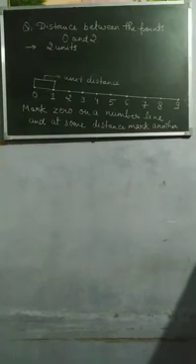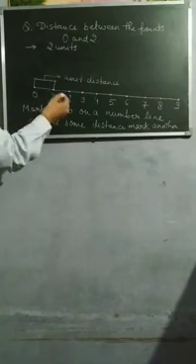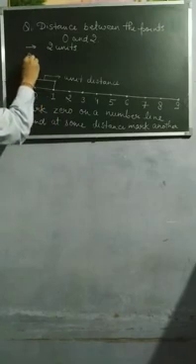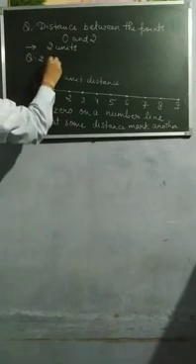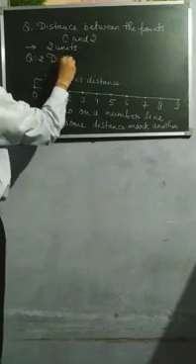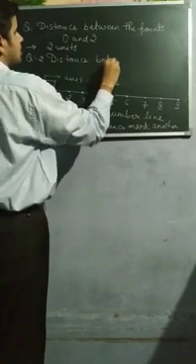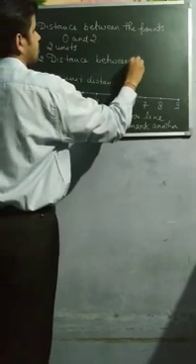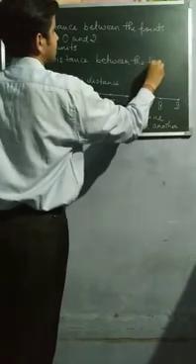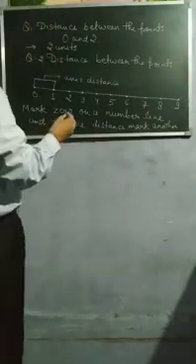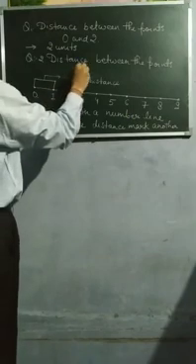This is how you calculate the distance on a number line. Okay. Other examples: if I take another question, the distance between the points 2 and 7.